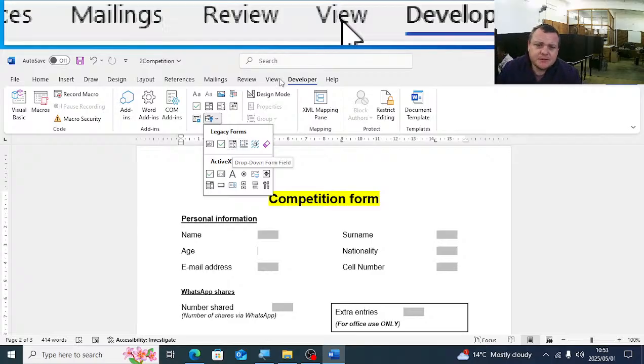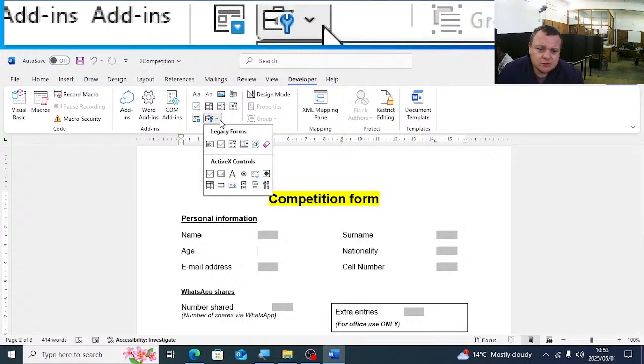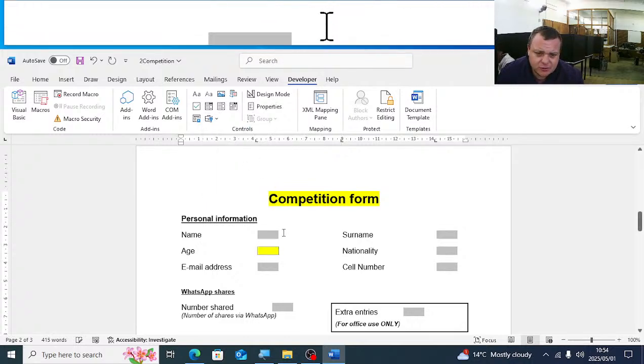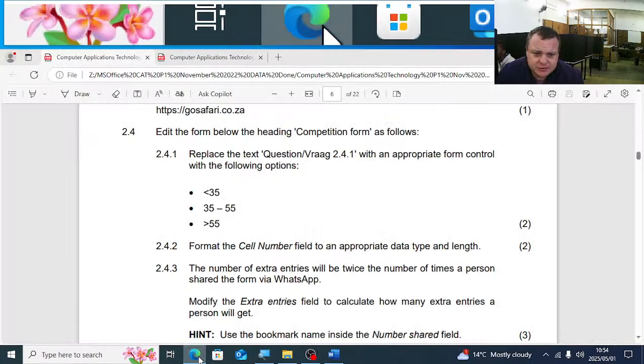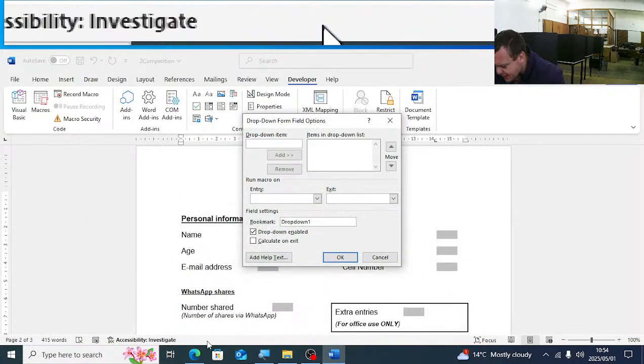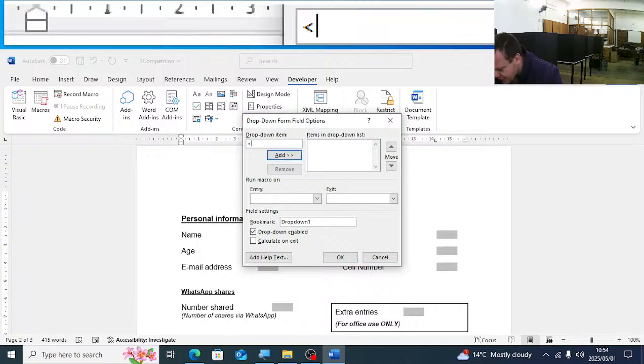On the developer tab, you'll see controls, legacy. You're going to select the 3rd one. You're going to then double click on it and you're going to add those options to it. It's going to be bigger than 35, smaller than 35.